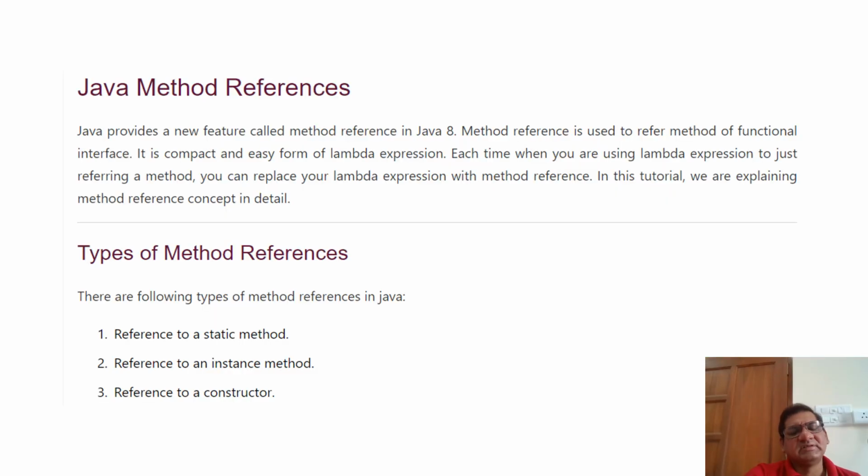Java method references. This is one of the features introduced in Java 8. There are different types of method references: reference to a static method, reference to an instance method, reference to a constructor. In the next screen, I will explain how we can implement method references in Java 8.